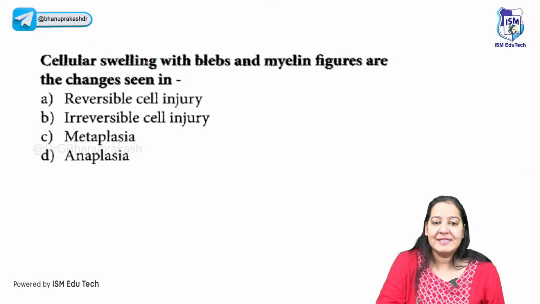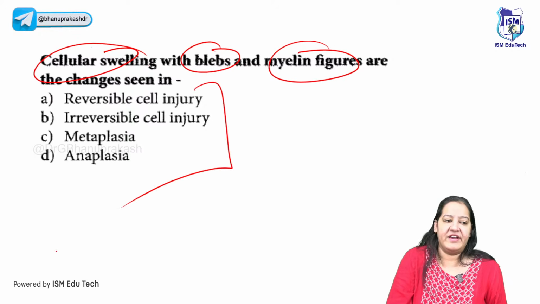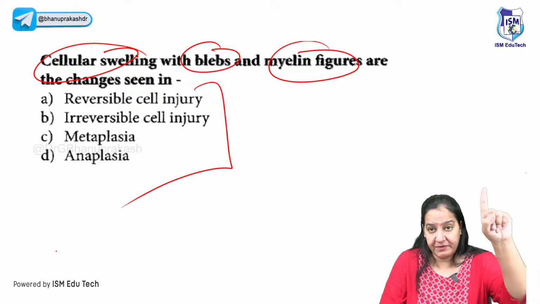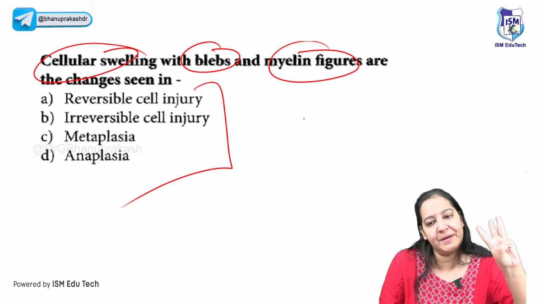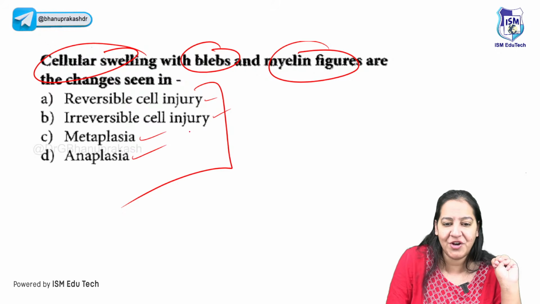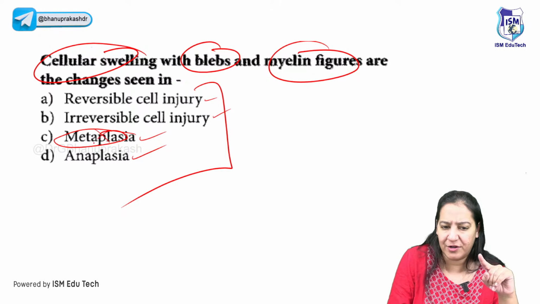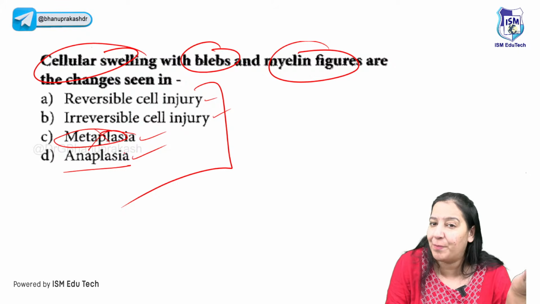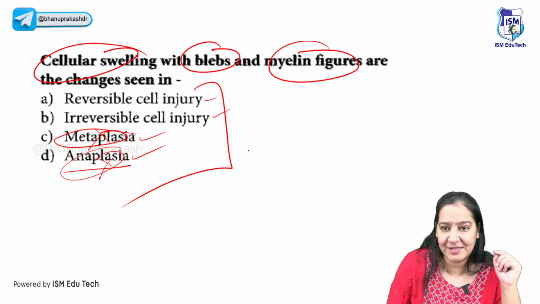It's very easy. Cell swelling with blebs and myelin figure. It's seen in where? Three things are given to you. Number one, the cell should be swollen. Number two, blebs should be present. And number three, myelin figures should be present. Does it happen in reversible or irreversible or metaplasia or anaplasia? We have seen metaplasia. It's the transformation of one epithelium to another. No, it's not that. Anaplasia is neoplasia, malignancy. No, it's not that. So among reversible and irreversible?